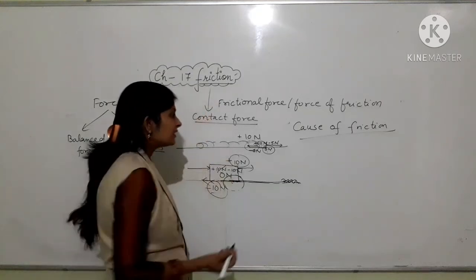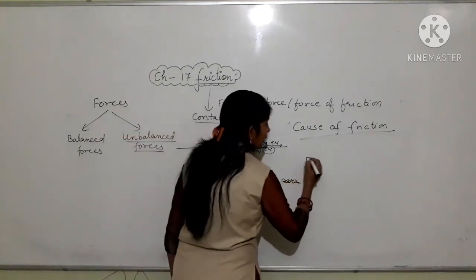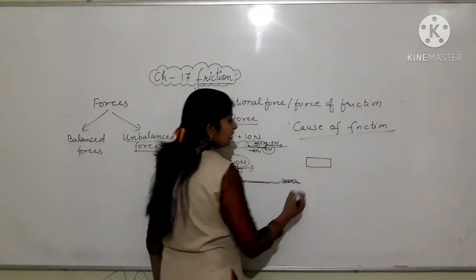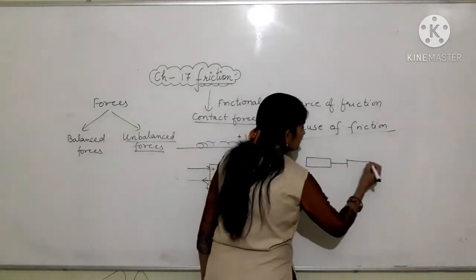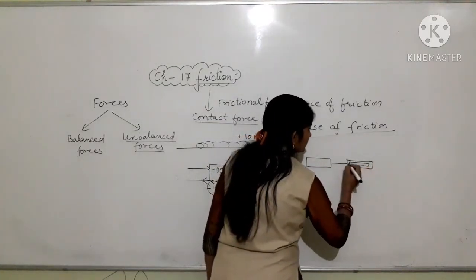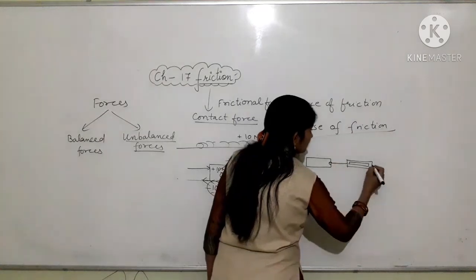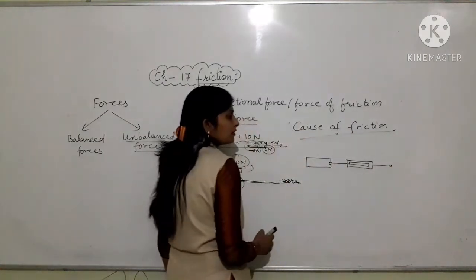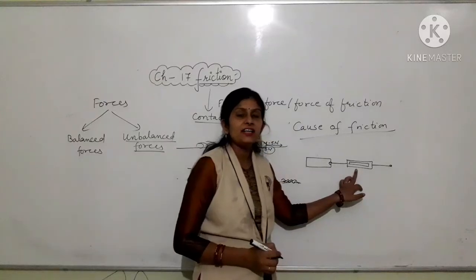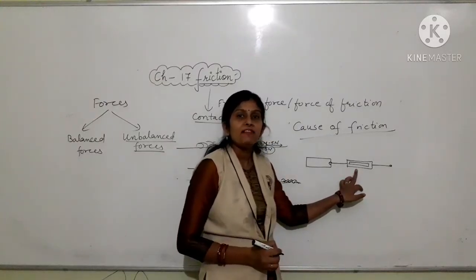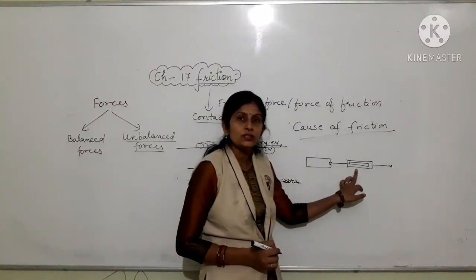Okay, now there is an activity. Take a brick. Tie this brick with a spring balance. A spring balance is a device or instrument by which we can measure force.